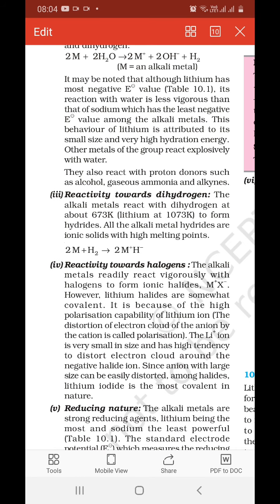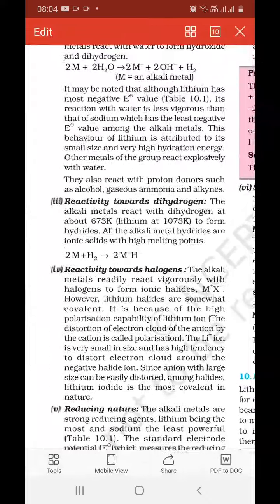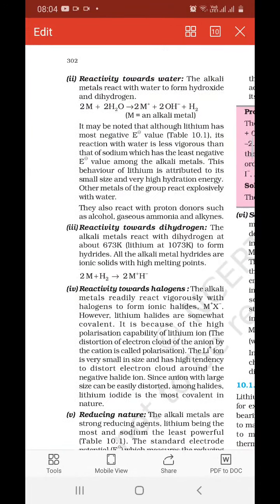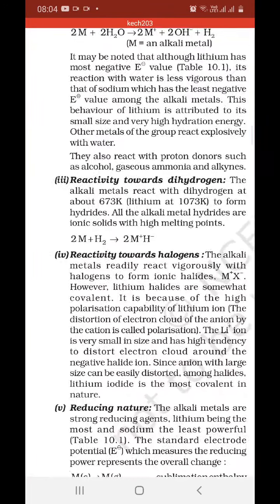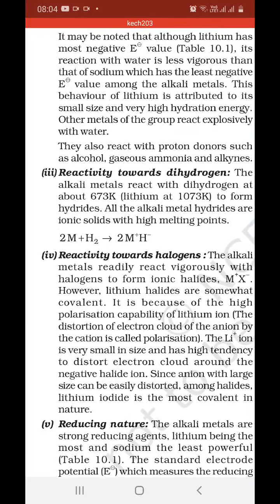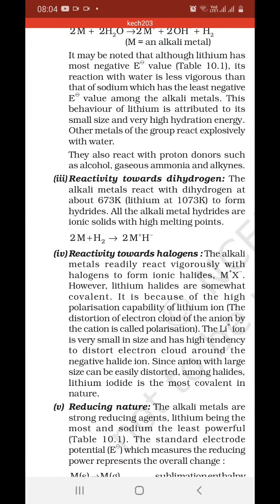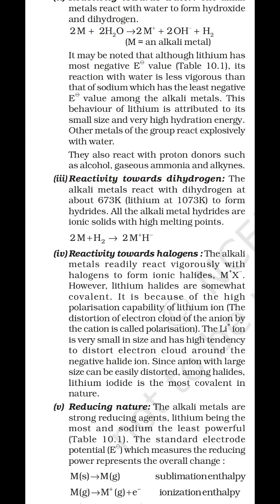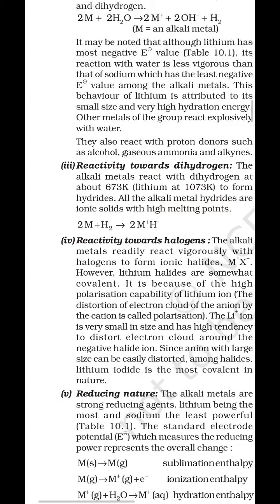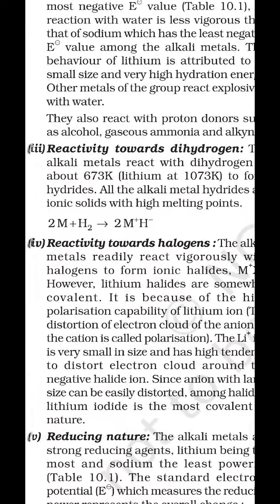Now next is the reactivity of alkali metals toward hydrogen. Alkali metals react with hydrogen and form metal hydride at 673 Kelvin, but lithium reacts at 1073 Kelvin to form hydride. All these alkali metal hydrides are ionic and have high melting points. This is the reaction of metal with hydrogen to give metal hydride.